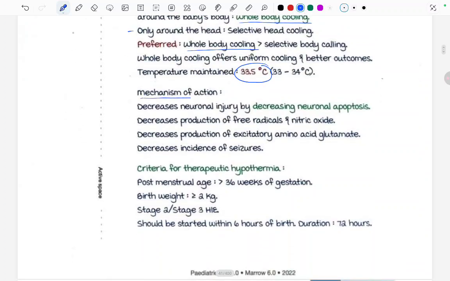What is the mechanism behind this therapeutic hypothermia? This decreases the neuronal injury by decreasing the neuronal apoptosis, decreases the production of free radicals and nitric oxide, decreases the production of excitatory amino acid, glutamate, and decreases the incidence of seizures. Fine. So this is what is happening. Neuronal apoptosis is decreased, free radicals and nitric oxide are decreased, excitatory amino acid glutamate is decreased, and incidence of seizure is also decreased.